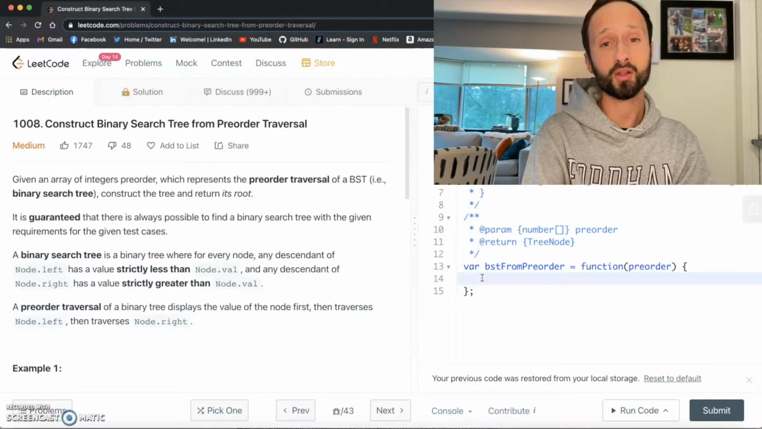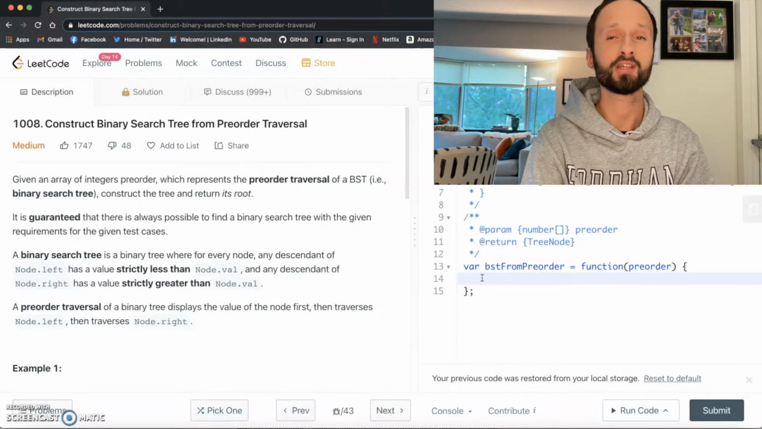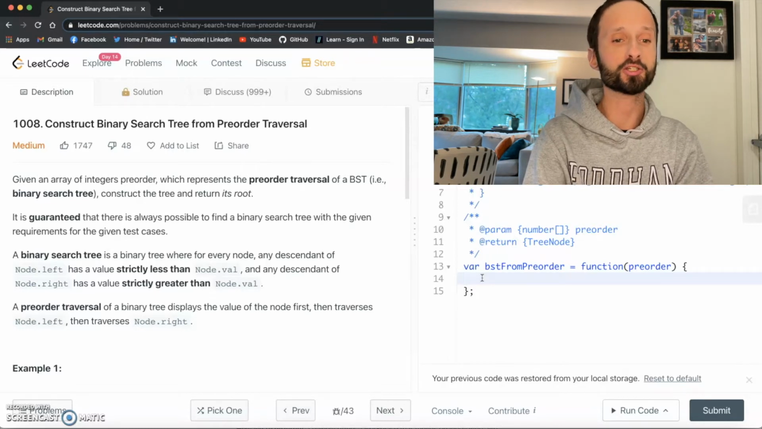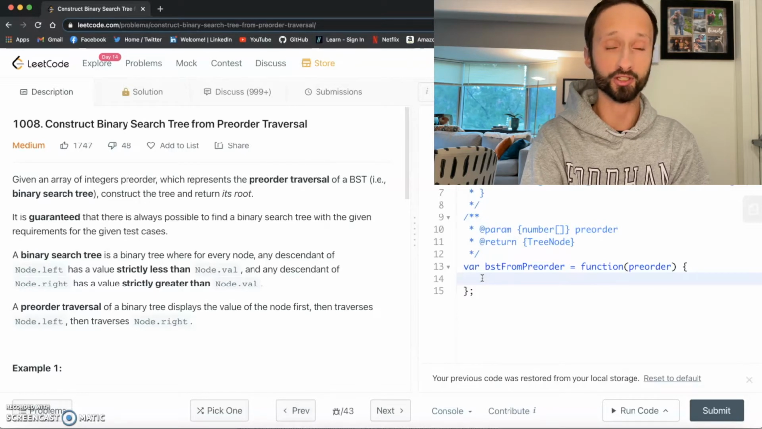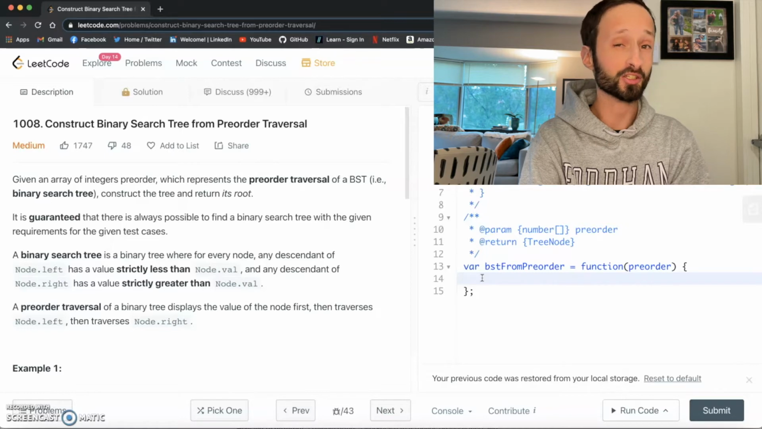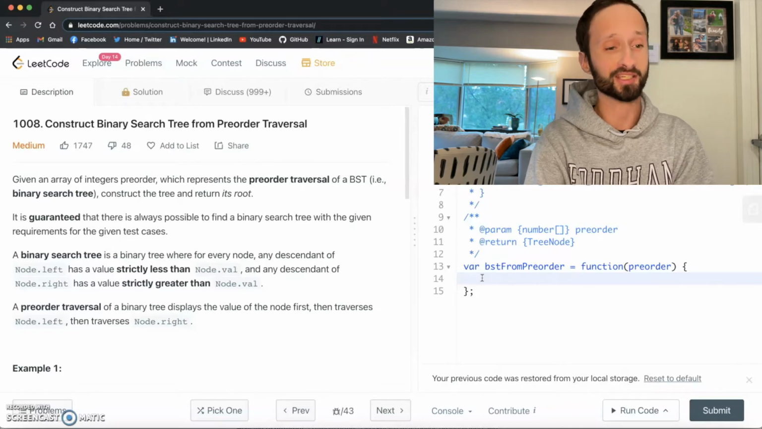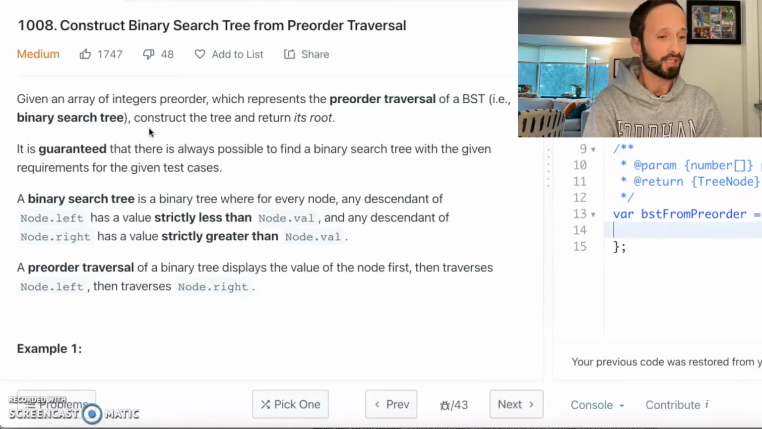Alright, so today we are doing LeetCode problem 1008 called Construct Binary Search Tree from Preorder Traversal. It is a medium level problem, but it's not too terribly difficult, so let's get to it. The problem says, given an array of integers preorder, which represents the preorder traversal of a BST, i.e. a binary search tree, construct the tree and return its root.